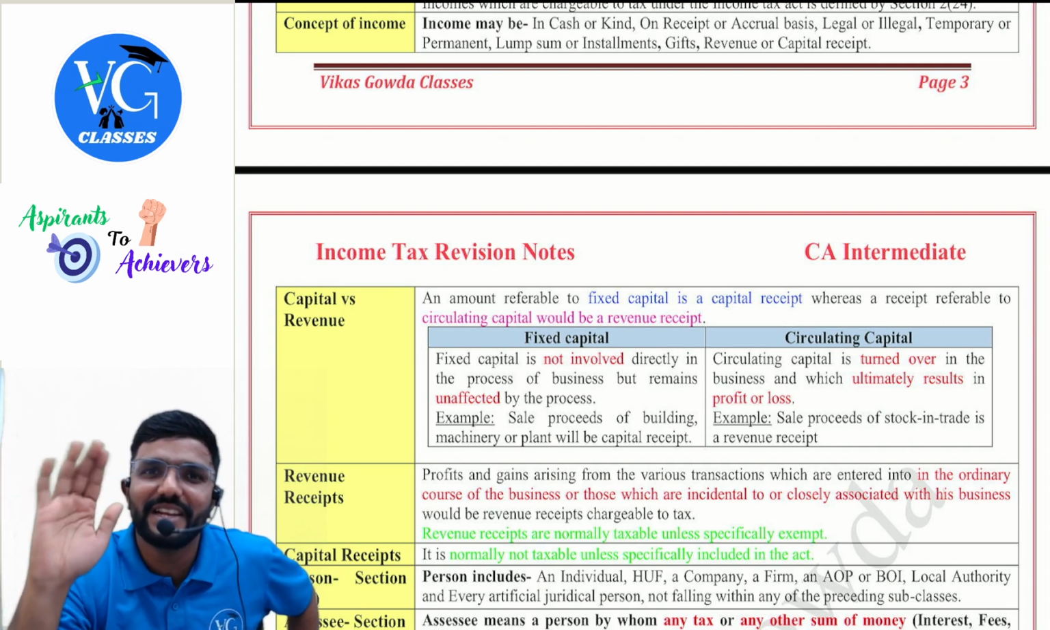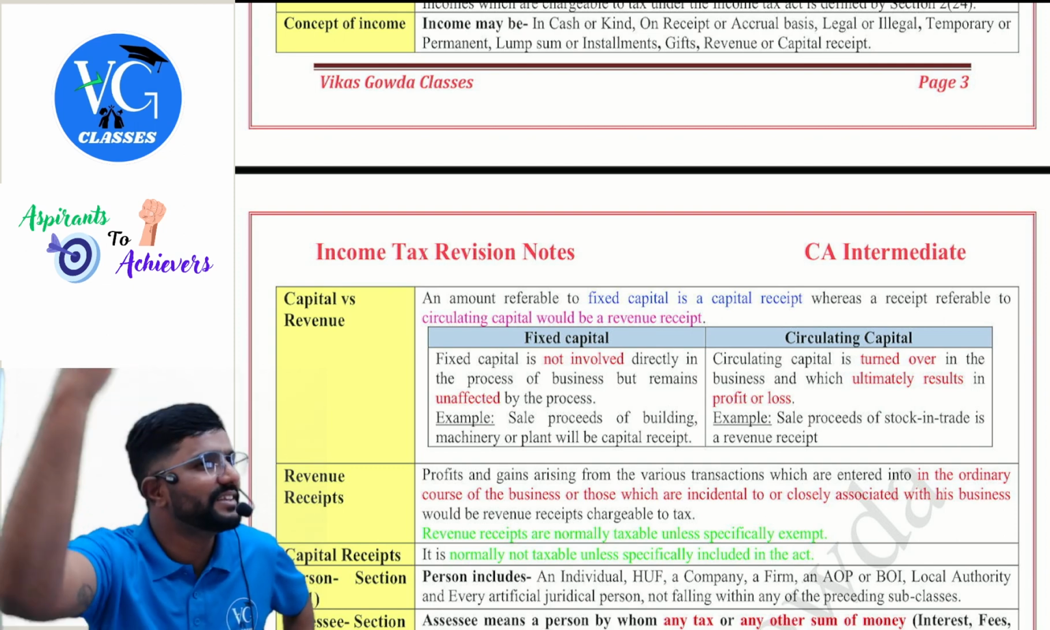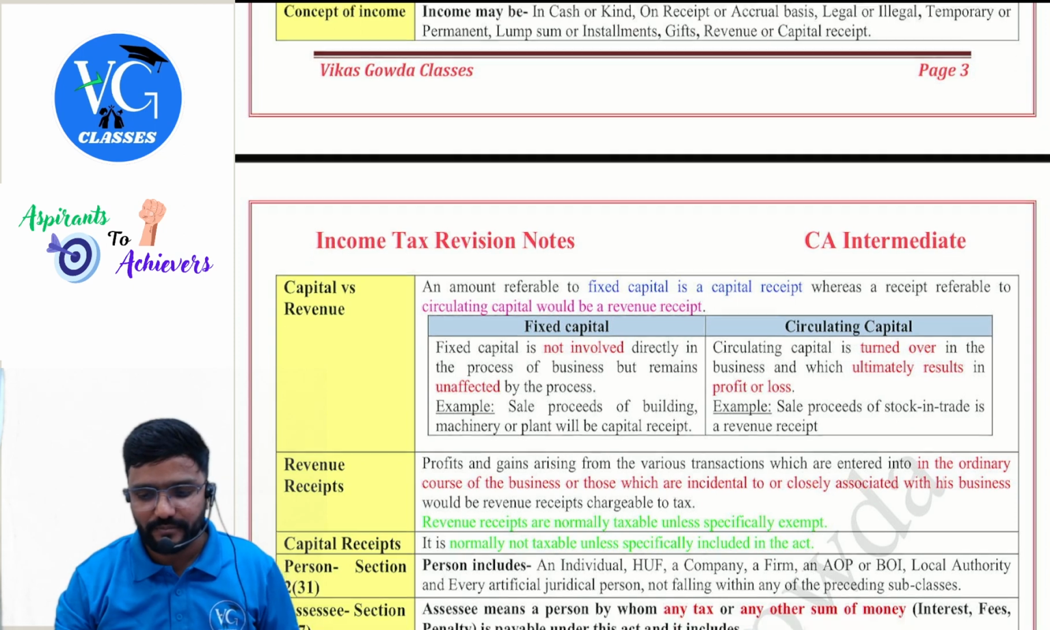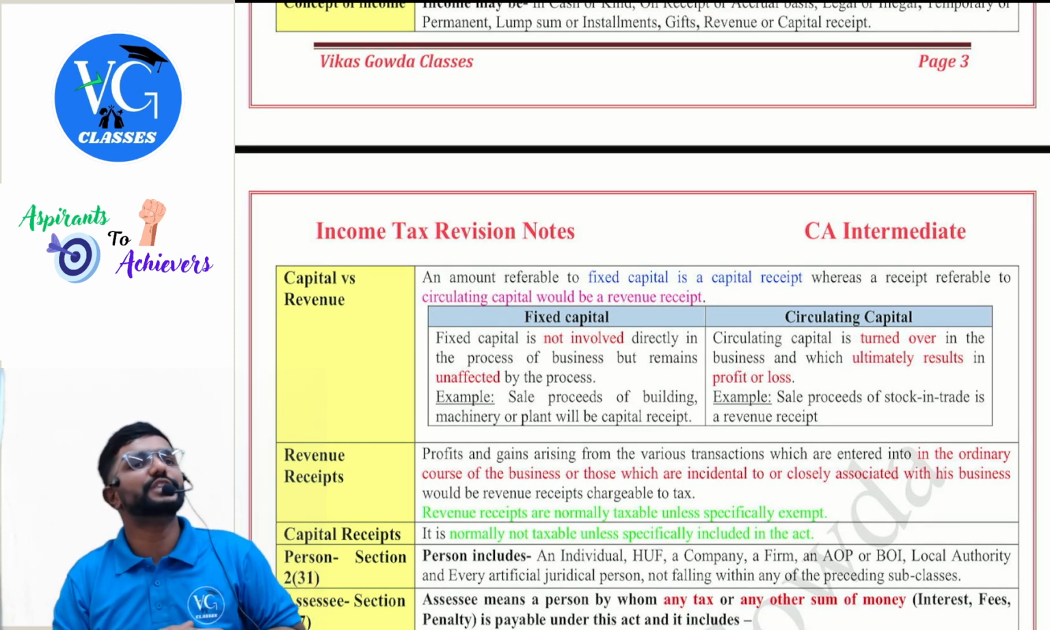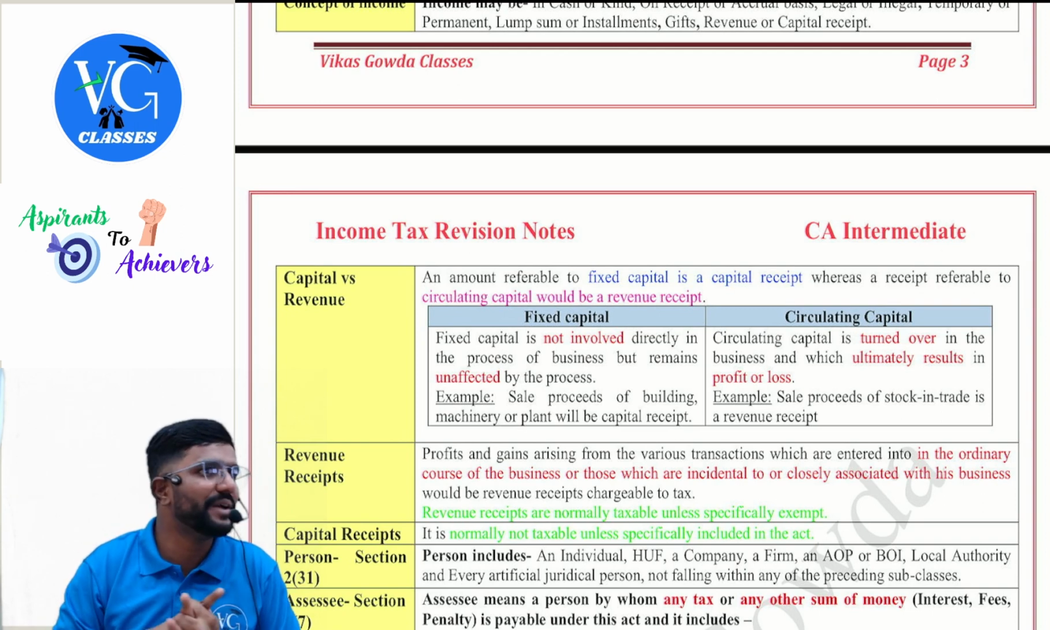So whether you have legal income or illegal income, first pay tax, then other things will be taken care of. Then temporary or permanent: whether I have temporary income or permanent income, I should pay tax on it.